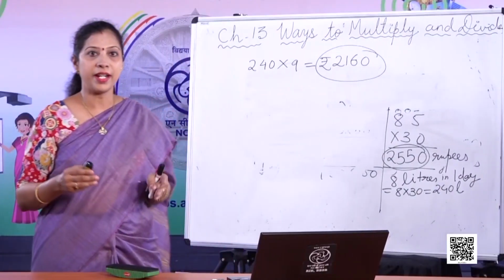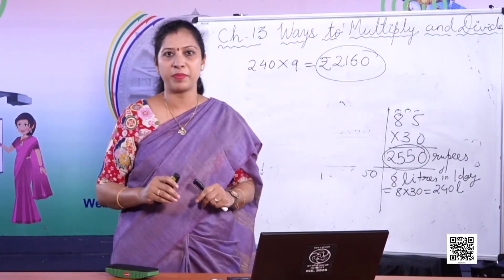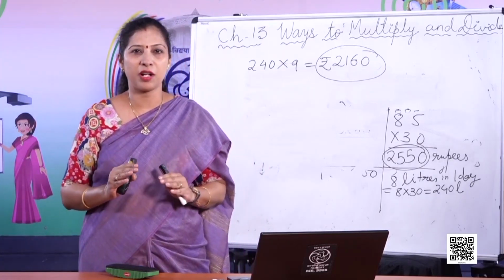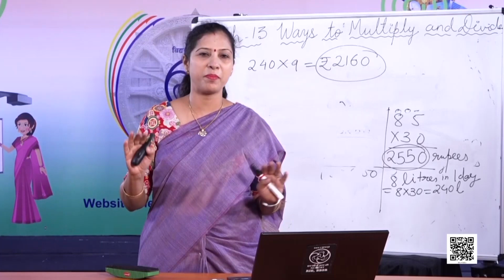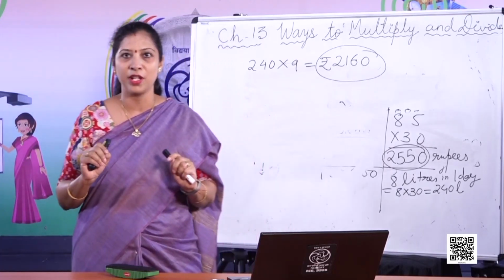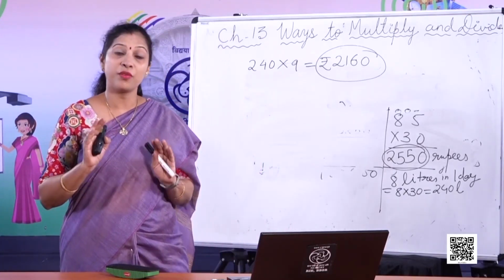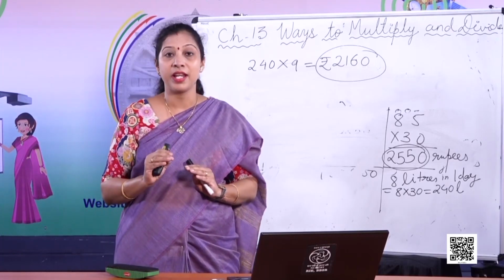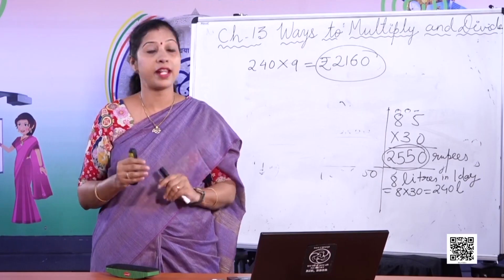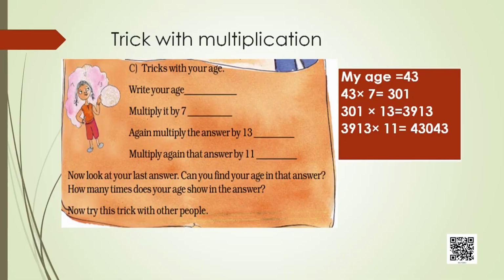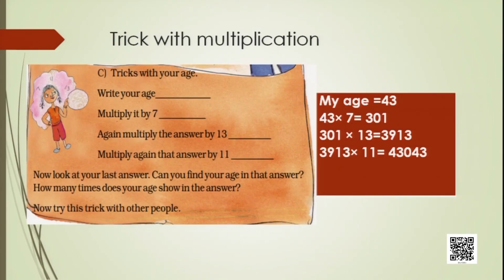Now children, let's understand this trick with multiplication. आप सबको लग रहा होगा मैथ्स इज सो बोरिंग, लेकिन कुछ कुछ ट्रिक सीख के ना हम लोग ये बहुत ज़्यादा शो ऑफ कर सकते हैं. तो ये वाला जो ट्रिक है, you can do it in front of your friends. Now ask them for their age. Ask them for their age, then tell them to multiply by 7. Then again you tell them to multiply by 13. Then again you tell them to multiply by 11.